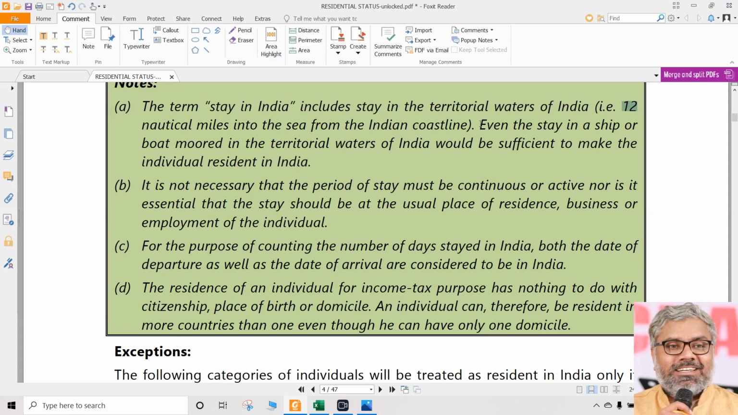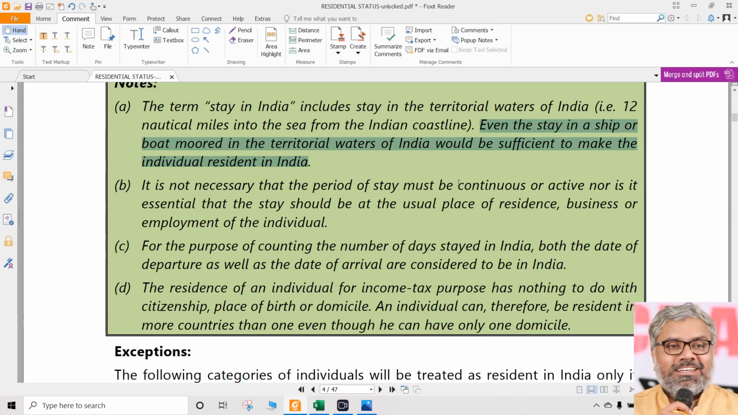So the point to note here, just for example, even if somebody stays in a ship or a boat moored in the territorial waters of India, it would be sufficient to make an individual resident in India. So if somebody is having a boat within 12 nautical miles of the Indian coastline and he has never touched the Indian land, he was in the water only, he was in the boat only. There itself, let us say he has stayed for 185 days. Enough. That person becomes resident in India. He cannot say I didn't even touch the land. All those things will not matter.